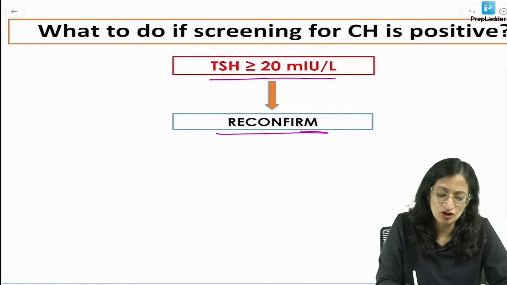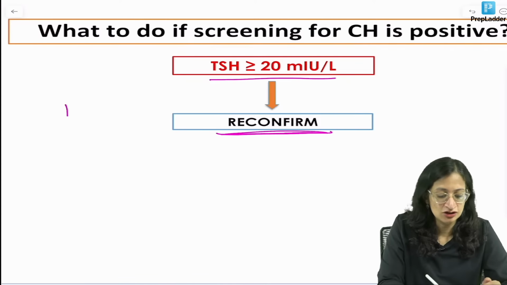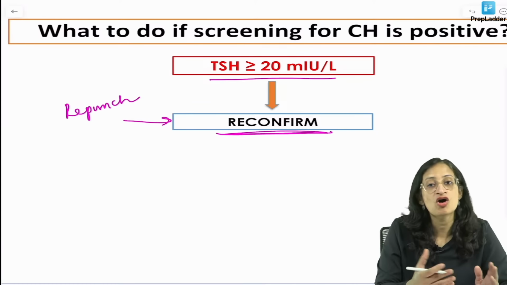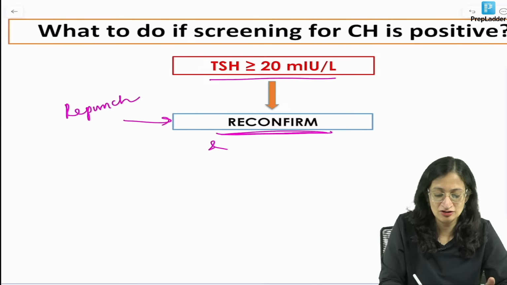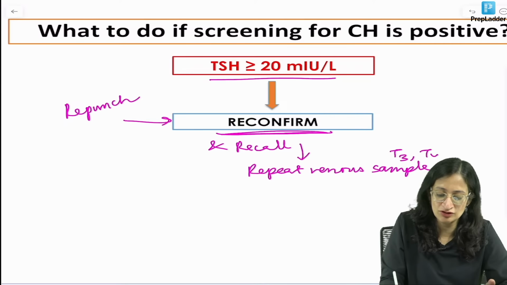What do you do? You have to reconfirm. You can reconfirm from the same sample, re-punching a different hole in the sample, or you can recall the patient and take a fresh venous sample, a repeat sample. You do the T3, T4, TSH in that to confirm.